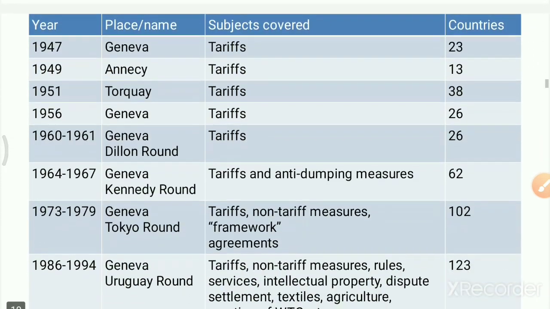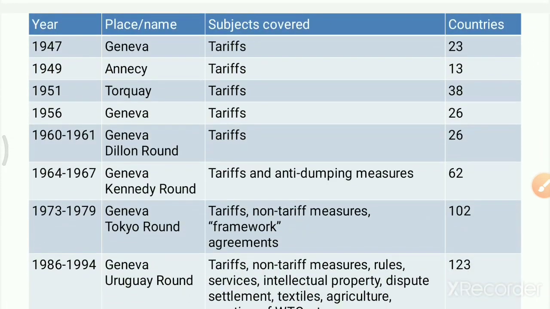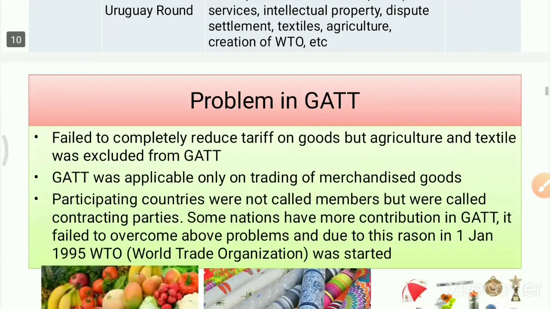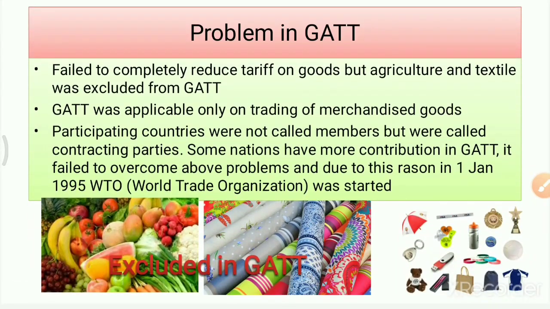This is the summary of all the rounds. The first round took place in 1947, and the last round took place at Geneva, known as the Uruguay round, and it led to the formation of WTO, that is World Trade Organization, the youngest organization of all, due to which nowadays there is tremendous liberalization in trade. What were the problems which arose in GATT?